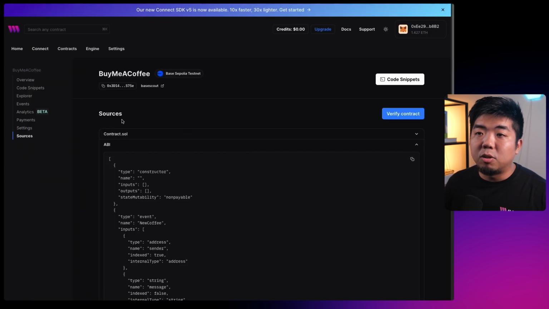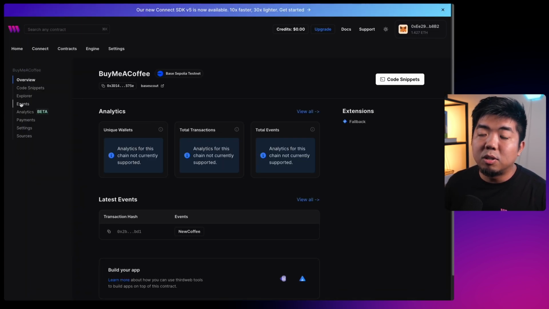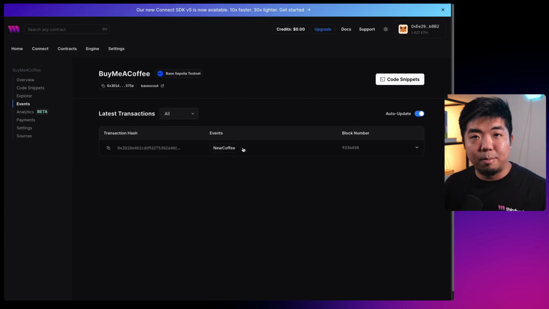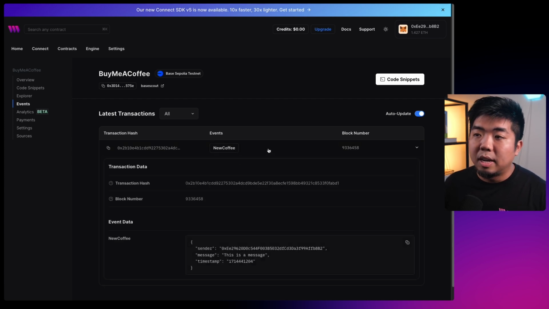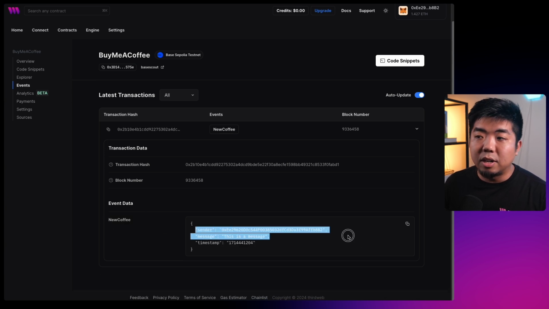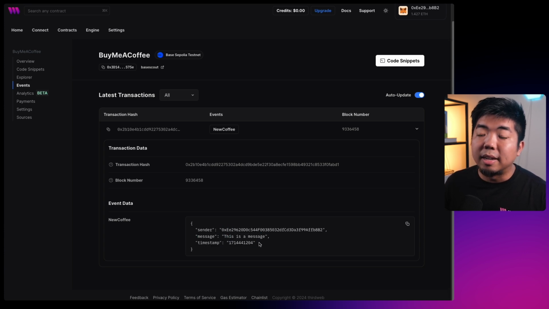But if I come back to my contract and go to the events on the left-hand navigation, you can see that we have a new coffee here. We ran the transaction, and it emitted this event, NewCoffee, which was the name of our event from our smart contract. If we click on that, you can see it has the information of our sender, which is the wallet address that sent the tip. We have the message, which says this is a message, and a timestamp of when the tip was sent.